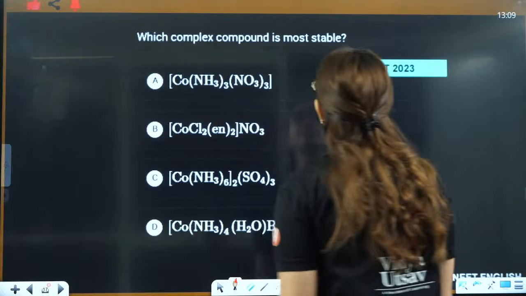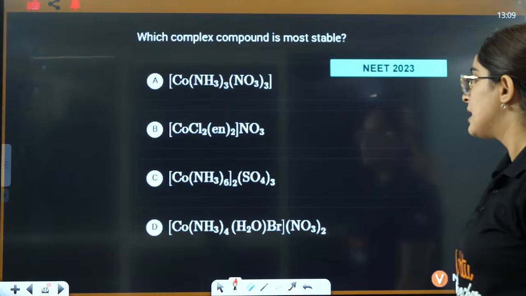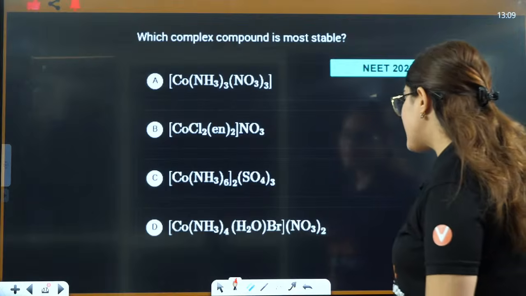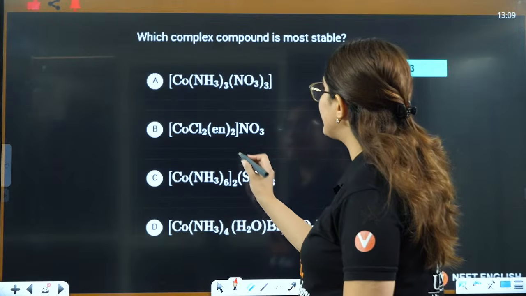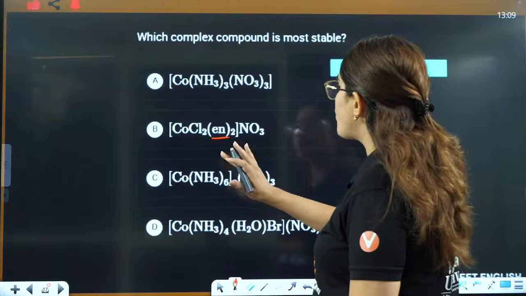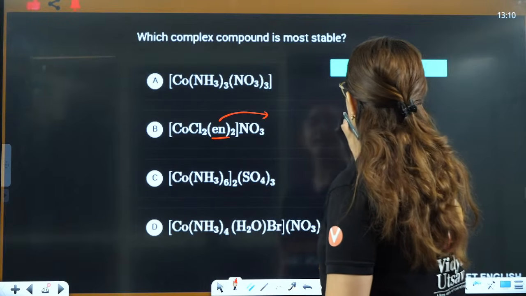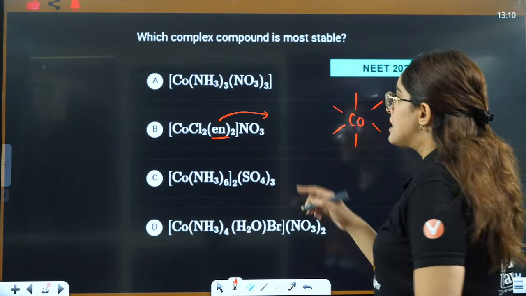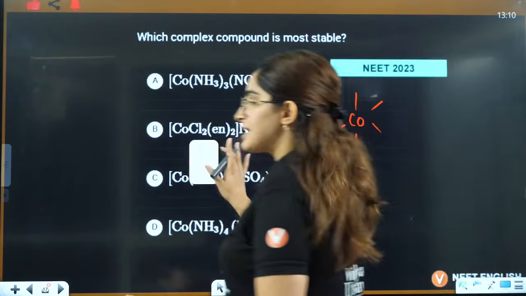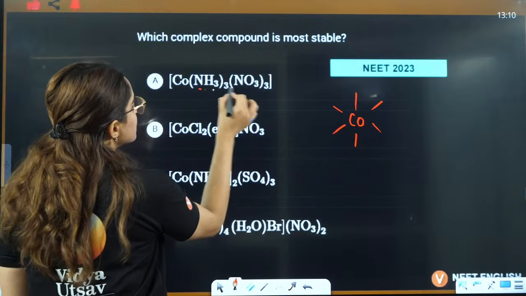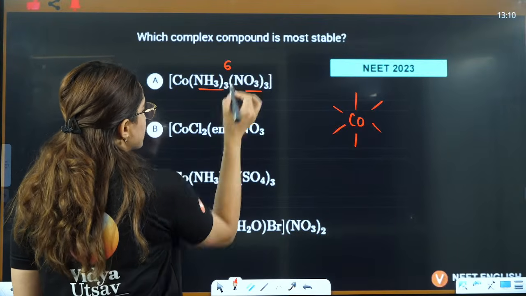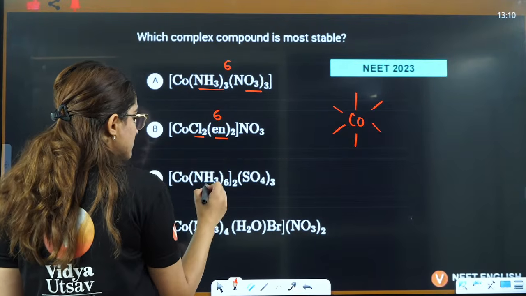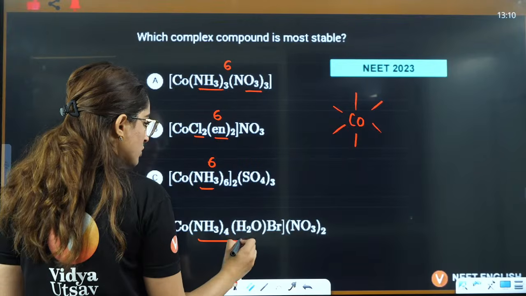Which complex is most stable here? Now this stability is actually based on the chelation. If you see, there is only one bidentate ligand, that is En here. There is no other bidentate ligand. Because it is bidentate, it will form a complex like this, 1, 2, 3, 4, 5, 6. Six coordination. Firstly I'll also write the coordination number. This is 3, 3, coordination number 6. This is 2 and this is 2 into 2, 4. This is also 6, this is also 6 and this is also 6.